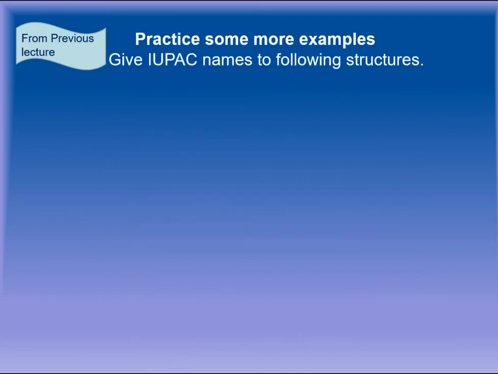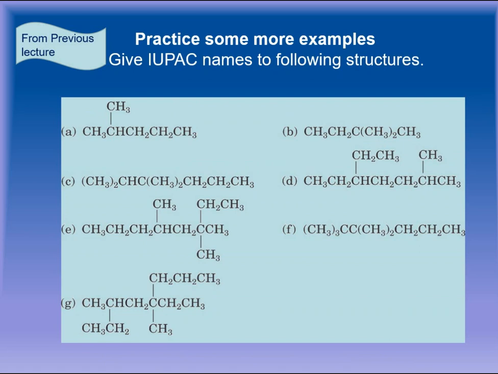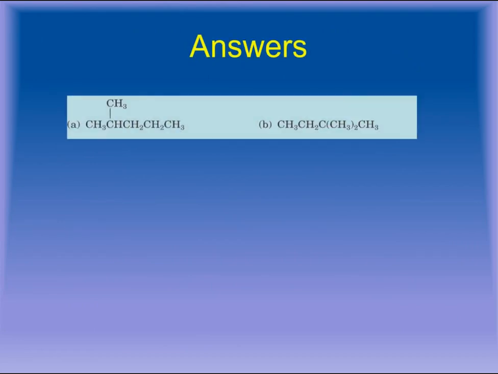There were some questions given to you from the previous lecture and I asked you to do it at your homes. The first question was, give IUPAC names to the following compounds. There were various parts given to you. So let's check your answers now. You will tally your answers with the answers that I am going to tell you now. The first one was this compound. The name of first compound is 2-methyl-pentane. It is a pentane. Longest chain is having 5 carbons. At position 2 there is a substituent present.